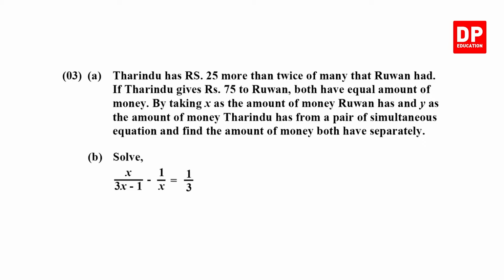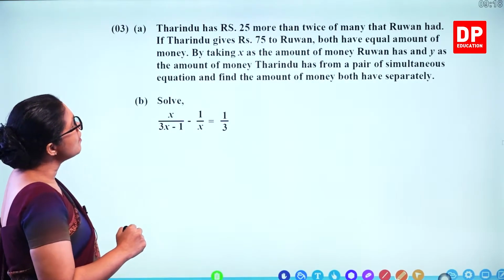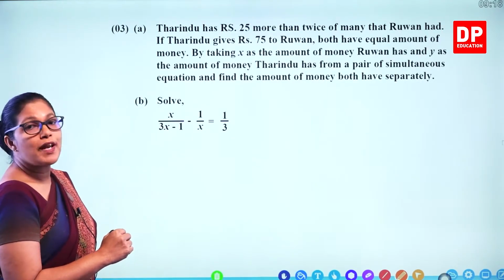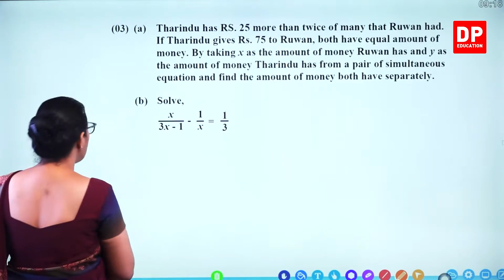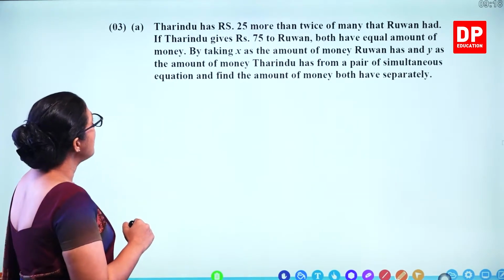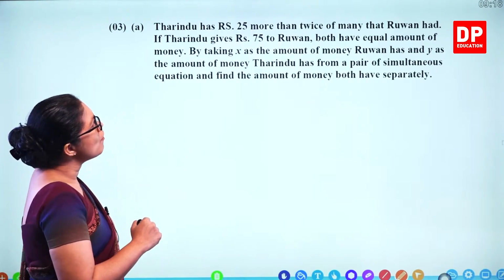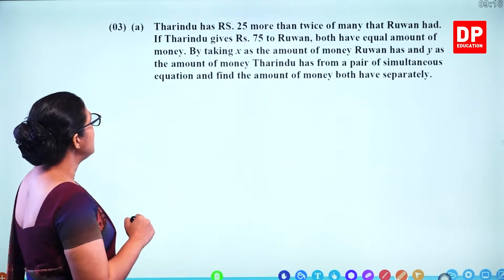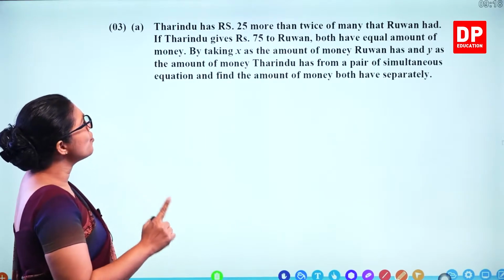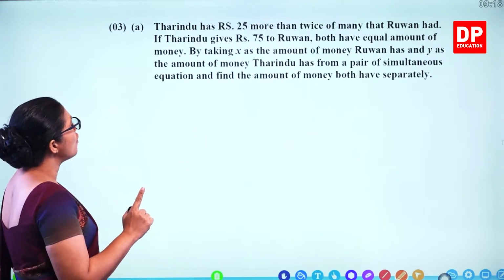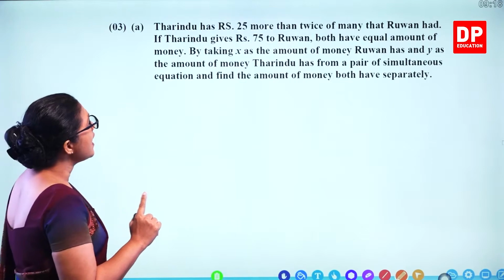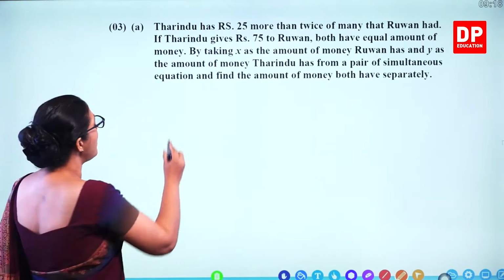Question number 3. So, that is simultaneous equation question and algebraic fractions. So, first we will do the first part. Tarindu has 25 rupees more than twice of money that Ruwan had. If Tarindu gives 75 to Ruwan, both have equal amount of money. By taking x as the amount of money Ruwan has.